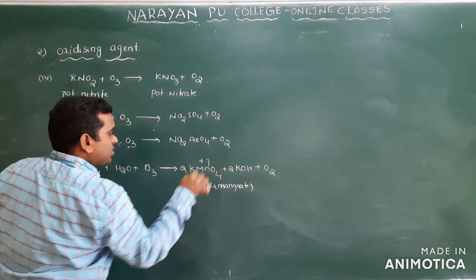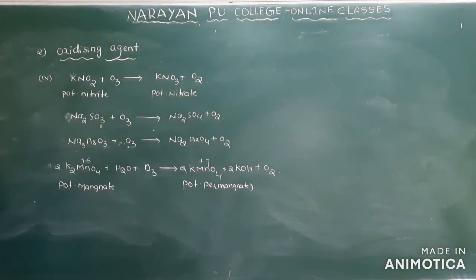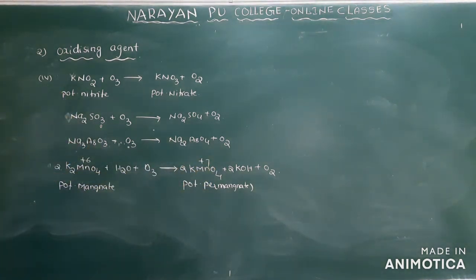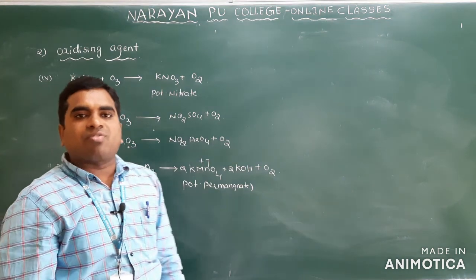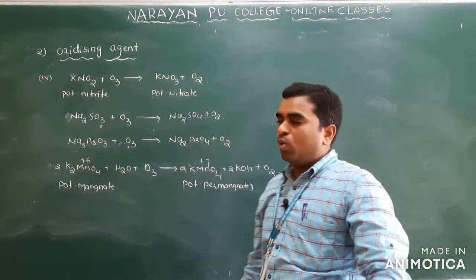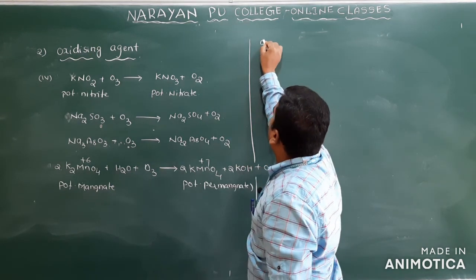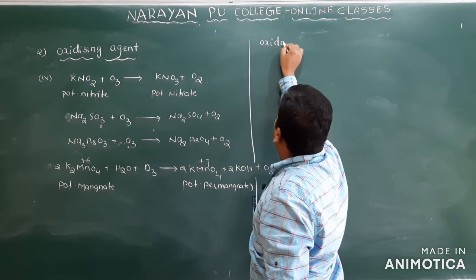Clear? What is the oxidation state? +7. Here what is the oxidation state? +6. It is oxidized to +7. So these are about the oxidation of compounds by ozone. And the second property: the second one is oxidation of non-metals.